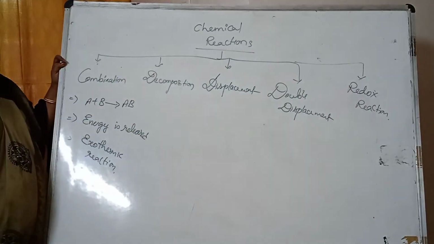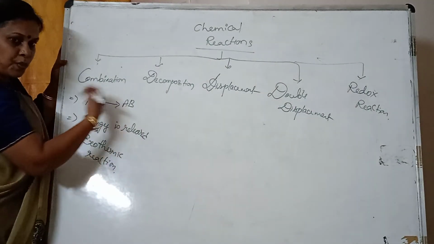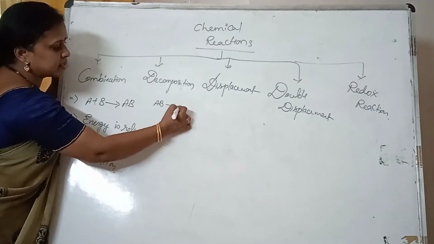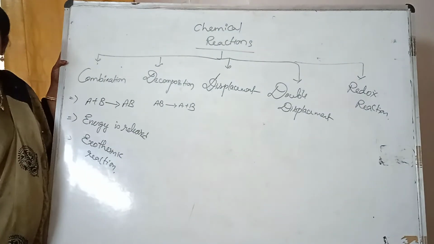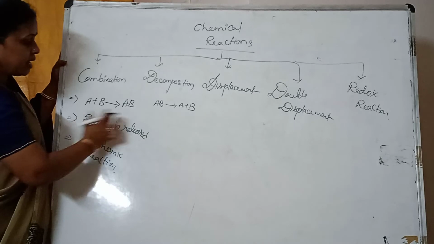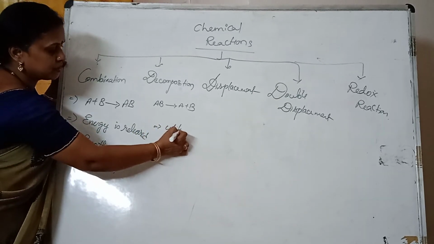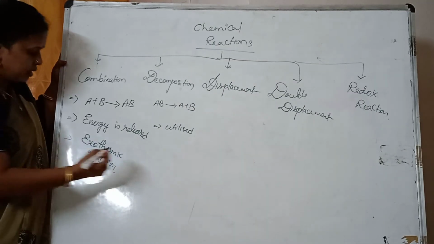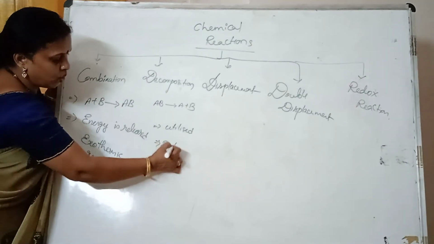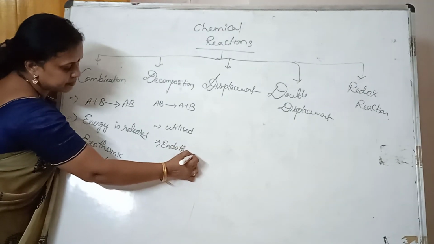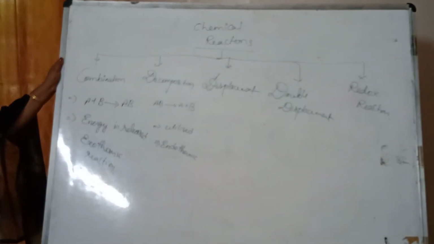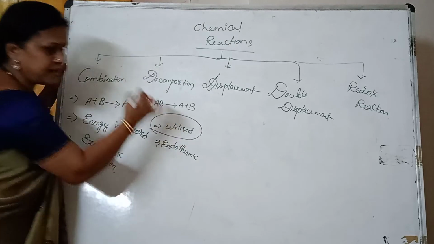Now come to this point, decomposition. The decomposition is the opposite of combination. Okay, one compound splits into more than one. Now energy is utilized, or absorbed. Utilized means taken. Okay, now it is known as endothermic. Understood?